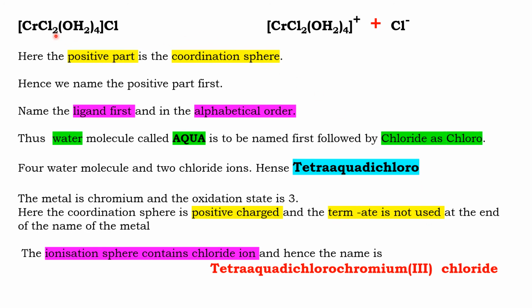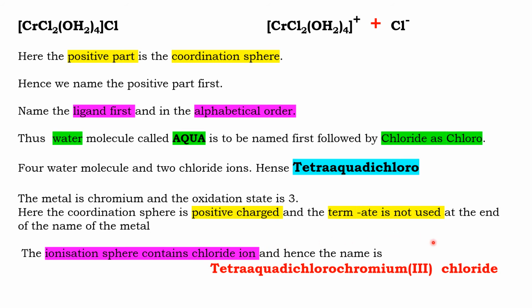Now see here, when I am taking this particular molecule, I have to think about the oxidation state. Chromium X plus 2 Cl minus, 2 times minus 1, plus 0 because water is a neutral molecule, is equal to 0. So total is equal to 0. This Cl is minus 1. This water molecule is 0. This is minus 2. Hence X becomes 3. The oxidation state of the metal is 3. Hence we can say the name of this compound is tetraaquadichlorochromium 3.